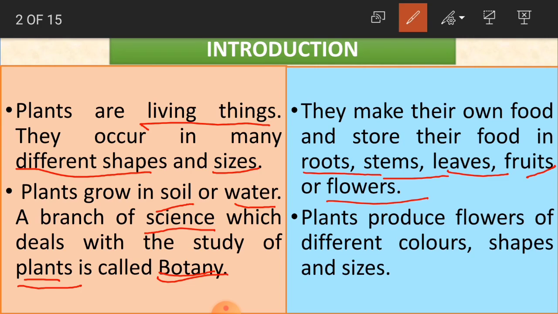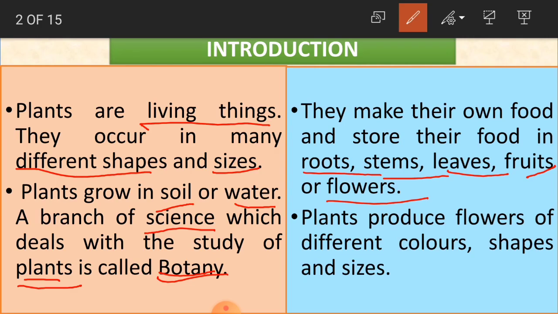And plants produce flowers of different colors, shapes and sizes. Yes, plants produce flowers. So many flowers with beautiful colors we will get, we'll be able to see, because plants produce different types of flowers in different shapes and sizes.